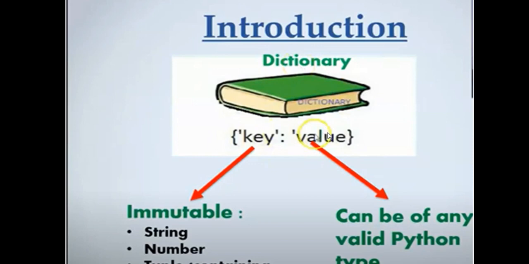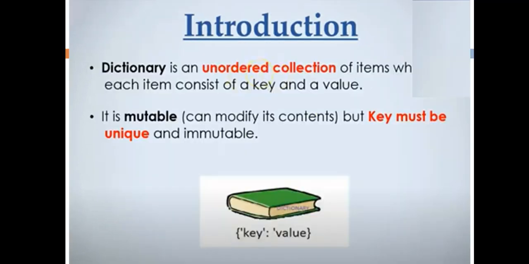So a value may be a number, a string, a tuple, a list. Understood? And among these four, which four am I talking about? String, list, tuple, dictionary. String and tuple are immutable; list and dictionary are mutable. That's why it is written that a dictionary is mutable, remember.